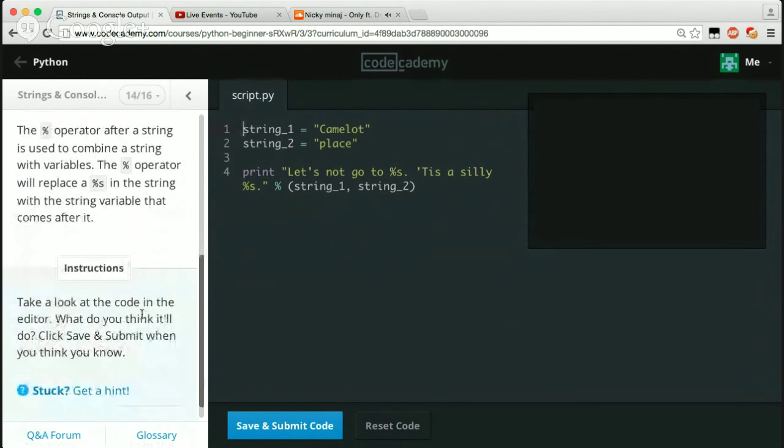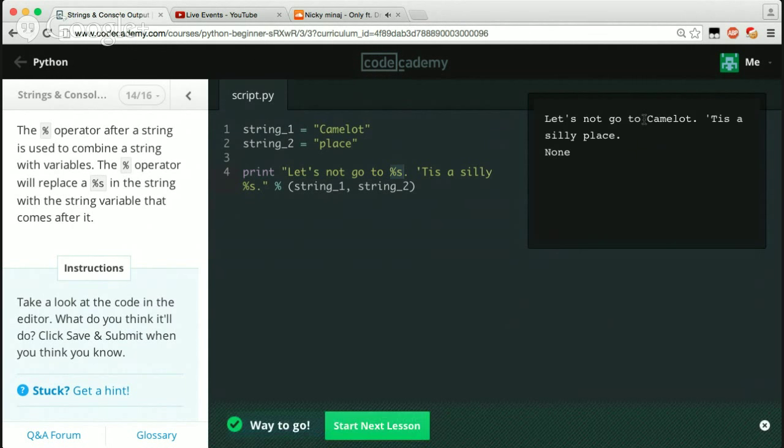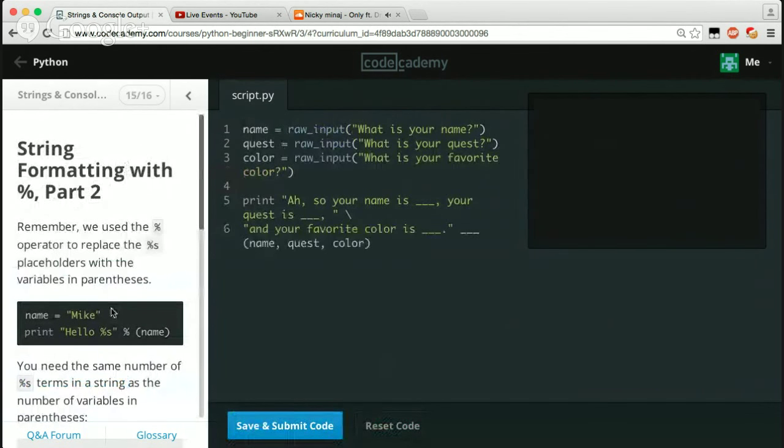Okay, cool. Take a look at the code in the editor. What do you think it will do? Pause for a minute. So if we go ahead and read this, we see here we have this one, and then we have this one. Because this is string 1, this is going to go to the first one, obviously the first one in here. So it's going to say, let's go to Camelot. 'Tis a silly place. Let's run it. Let's go to Camelot. 'Tis a silly place, like I thought. Awesome. We were so smart.